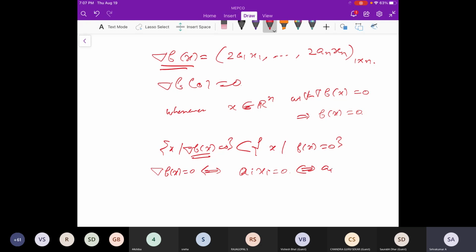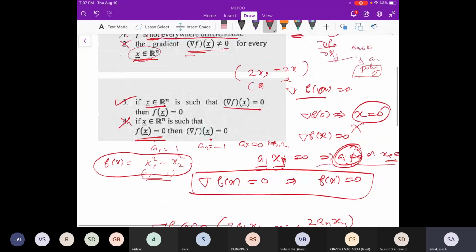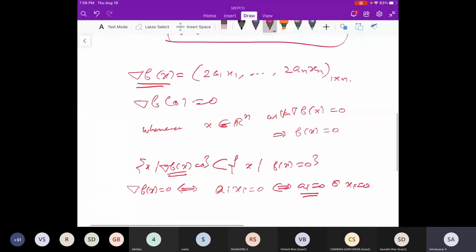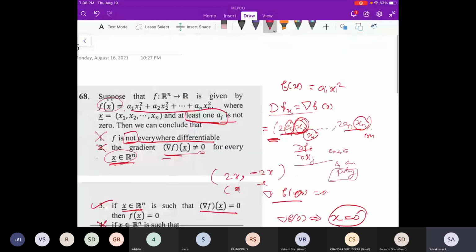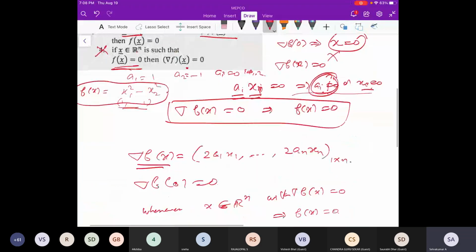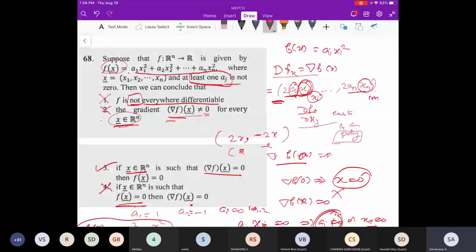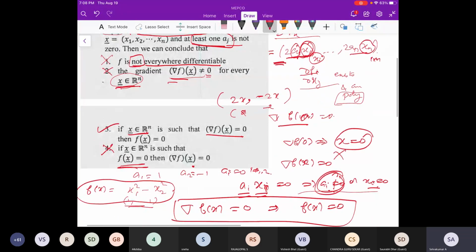If and only if ai is equal to 0 or xi equal to 0. Correct? Now I have to check whenever ai is 0, automatically in f of xi also there is no ai term, so no issue. Whenever ai is non-zero, in that part we have to write xi is equal to 0. Whenever xi is 0, that part also will not be there in the f of x, right? So automatically it will be 0. That's why this is true.